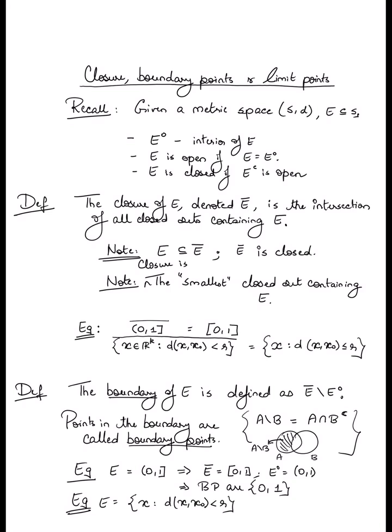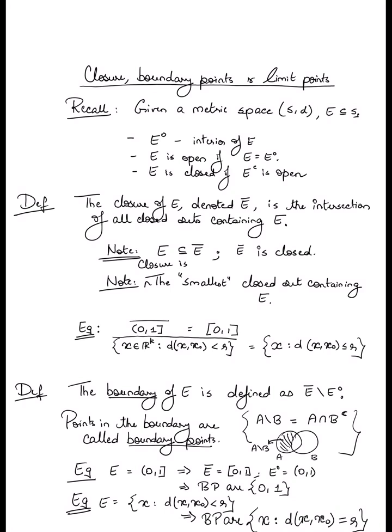So therefore, by definition, the boundary in this case would be those points which are exactly a distance of r from x naught. So this implies that the boundary points are all x such that d(x, x naught) is equal to r. Right?